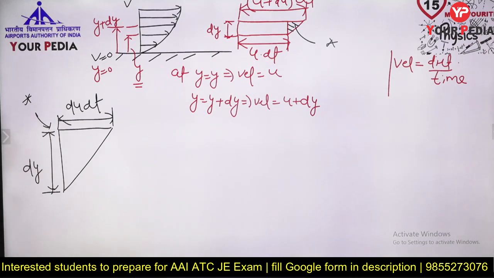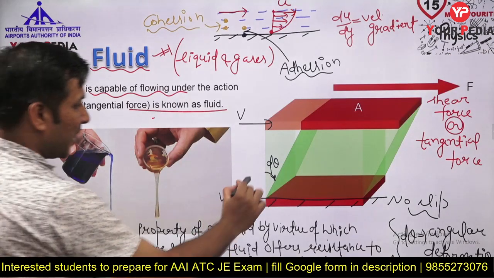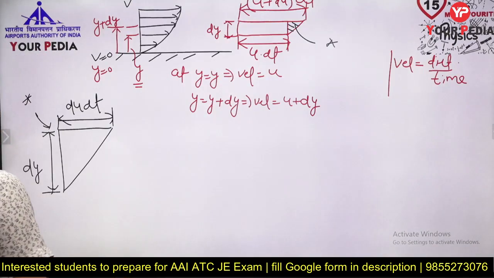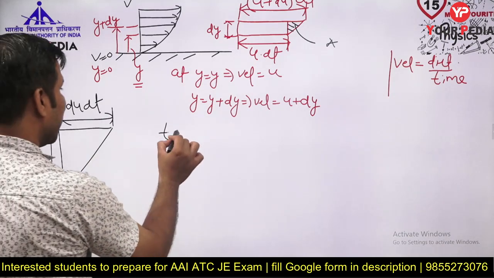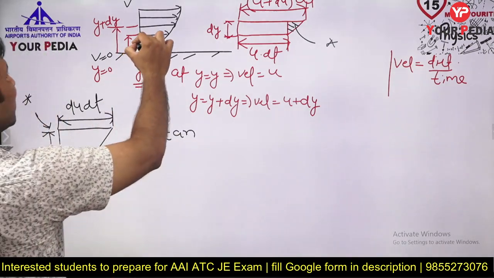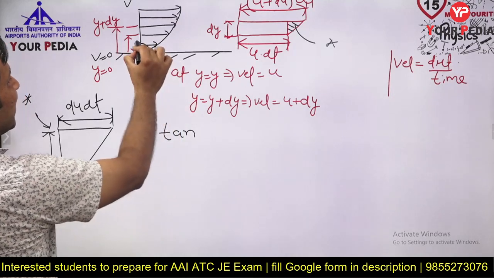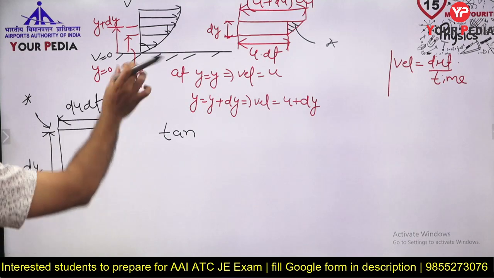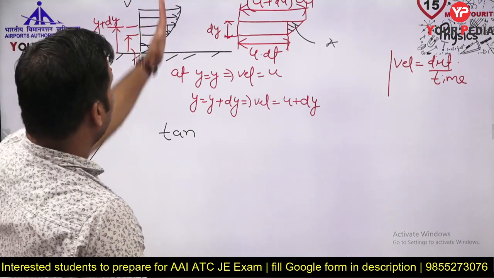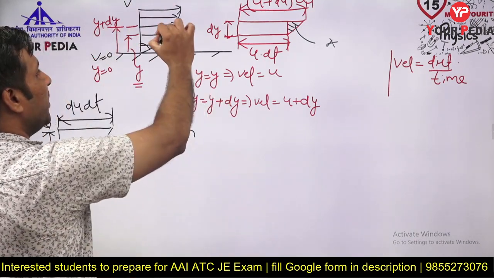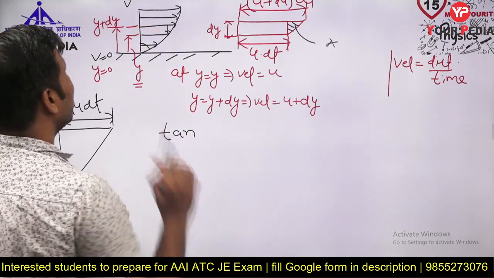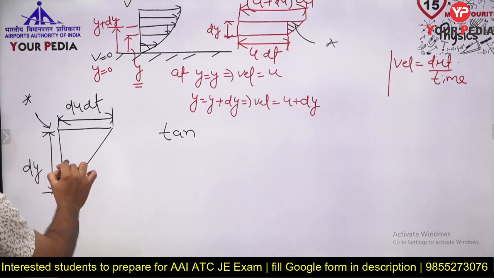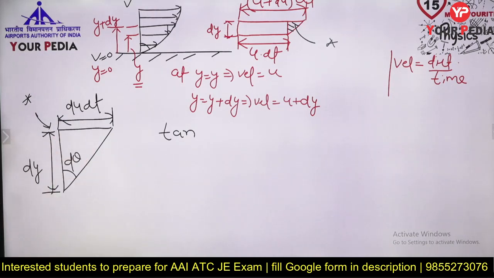Now here if you observe, I told you this is angular deformation. So if you write tangent d theta, suppose this angle is the deformation d theta. Then this angle will also be d theta. If you are taking a perpendicular over a surface, this angle will also be d theta. Yes or no? So this and this angle are d theta, for example.